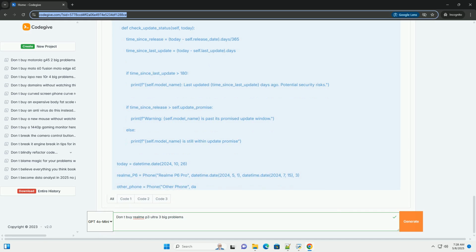Realme P6 Pro, potential problems, hypothetical don't buy scenario. Based on typical issues encountered with mid-range to high-end Android phones and early reviews of the Realme P6 Pro, let's explore 3 potential problem areas. 1. Software bloat and interface customization, potential problem 1.